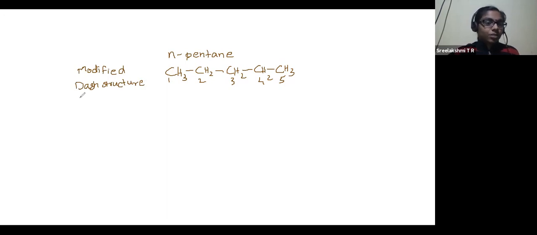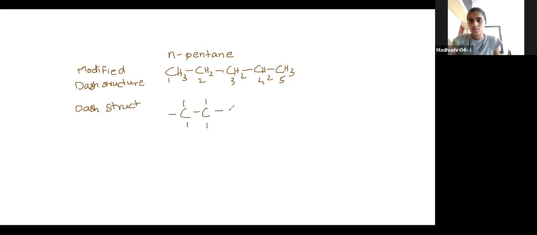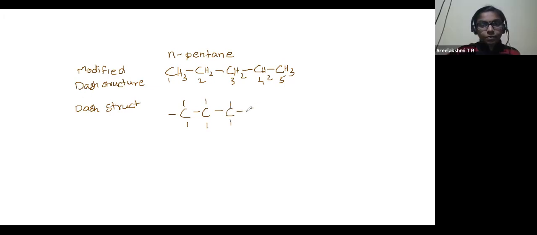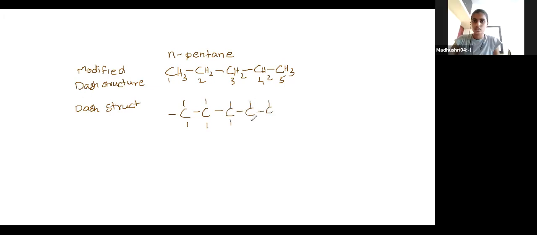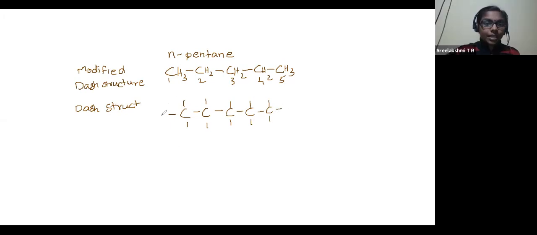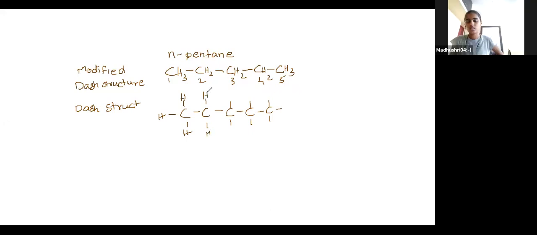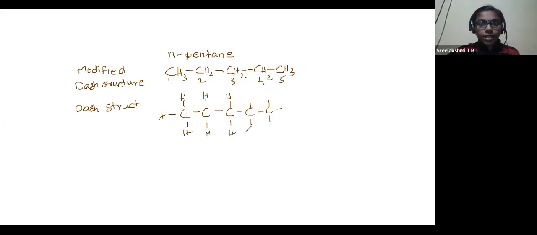Now, let us just draw simply the dash structure itself. How should it be? Carbon, 4 different bonds, again bonded to one carbon. Carbon. Likewise, we can go in this pattern. And each bond ends with hydrogen. So hydrogen, all the atoms and all the bonds are shown separately in dash structure. This is the way it is drawn.